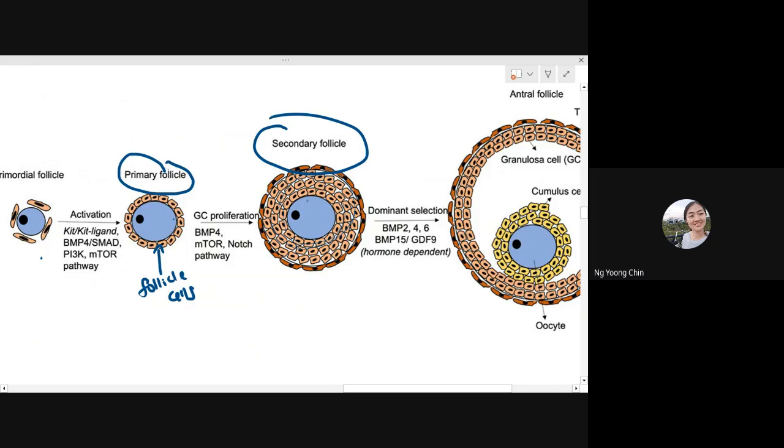Okay, what is the function of this follicle cell? Whenever the ovum starts to grow from the initial stage, the outside follicle layer will continue to grow. So you can see from the single layer it becomes many layers. Only one layer becomes a few layers. Okay, and then this follicle cell will help to secrete hormones, which is the estrogen. Have you heard about estrogen before? It's a hormone that is found in female. Then it will give the female the secondary sexual characteristics. So they will secrete estrogen.